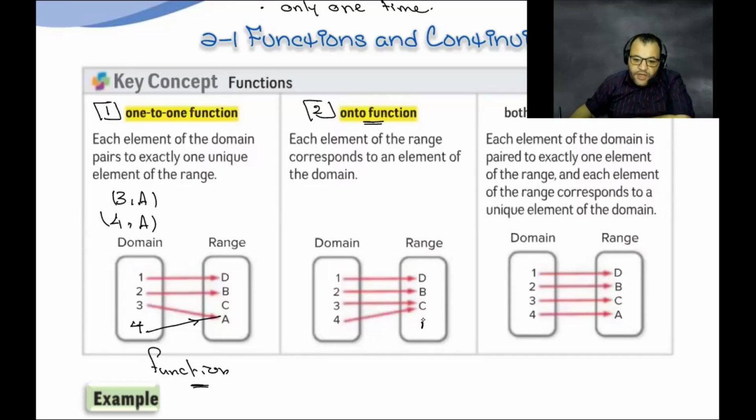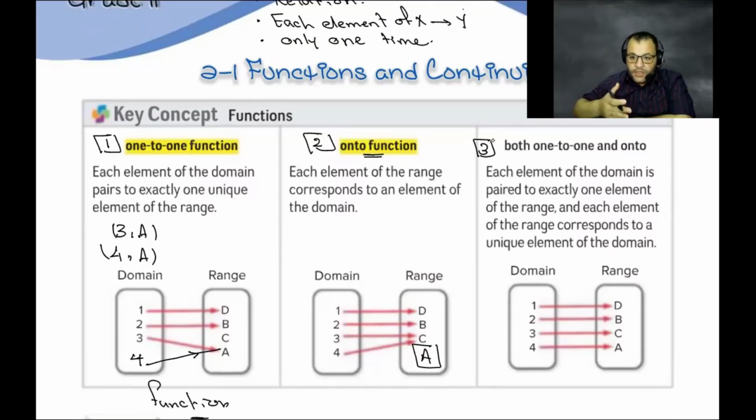But if we have here a letter A, can we say this one is an onto function? No, because A doesn't connect. There is no corresponding one in the domain. You understand it? Yes. So the third type that we have now will be both of them. Both one-to-one and onto function.